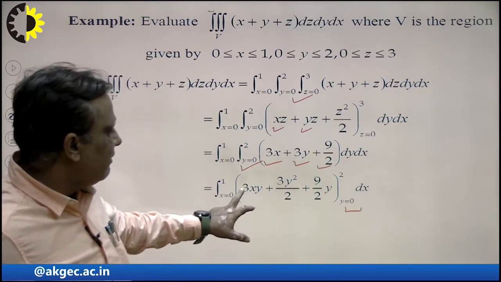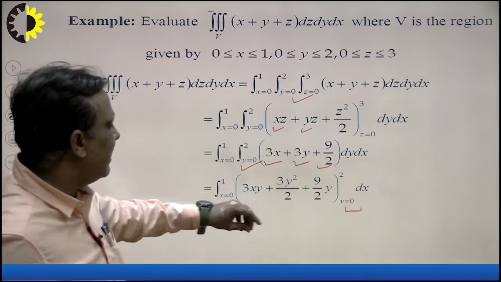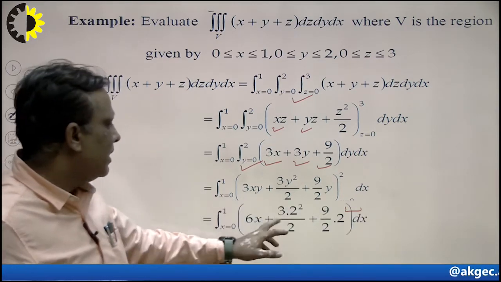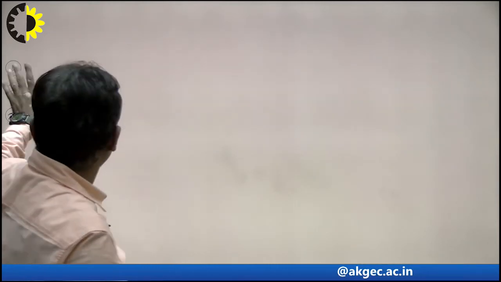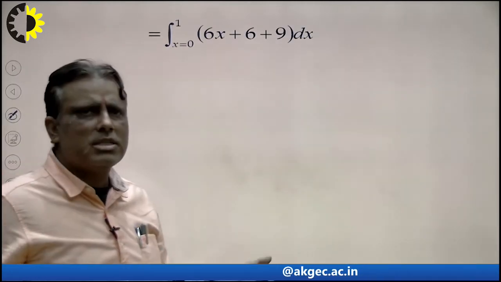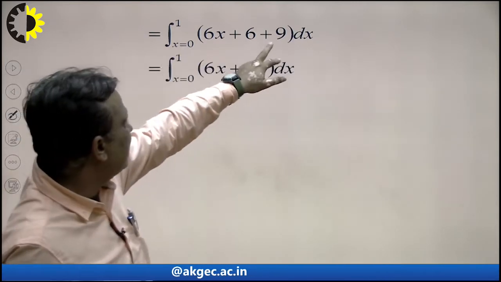So the result will be 6x, right: 2 × 2 = 4, 4 × 3 = 12, divided by 2. Solve it very carefully and easily. This is not hard work, this is only simple integration. What will be the conclusion here? 6 plus 9 is 15.